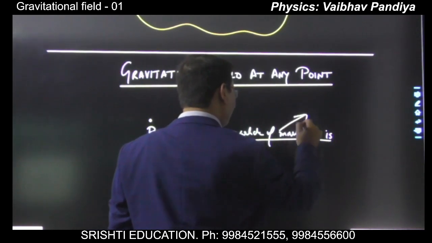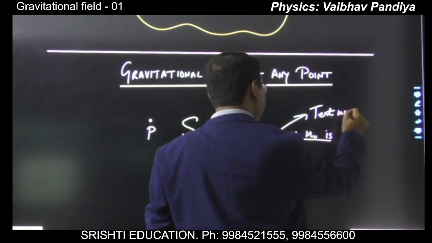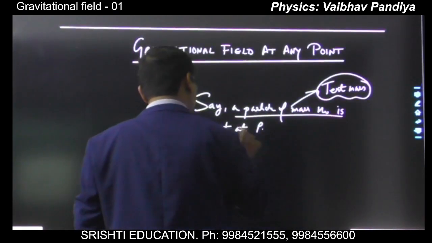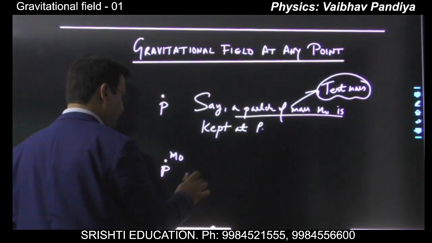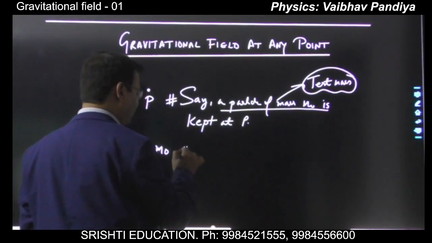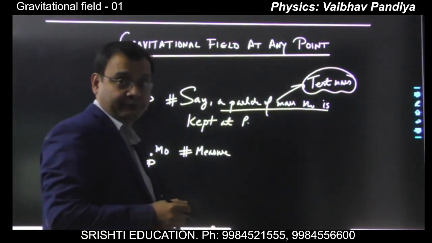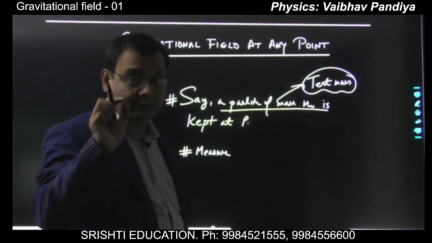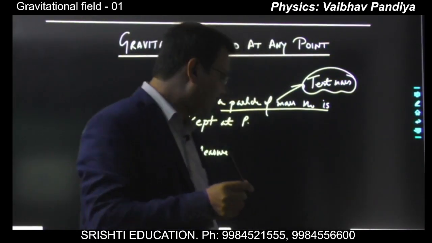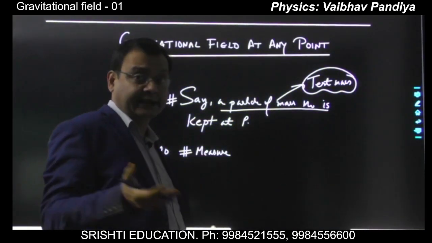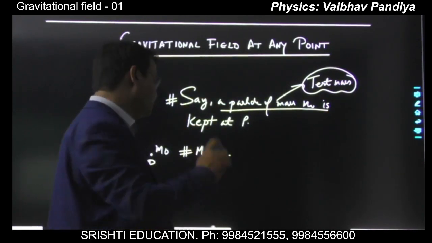You know what is the name of such mass? What name is it given? It is the test mass. Remember, it is going to detect and measure the field. So at P you have kept a mass m0. Now measure the gravitational force on m0. Measure not any other kind of forces, and also not the net force. For finding the gravitational field, we simply need to measure the gravitational force. Maybe some other forces too are acting on the particle, maybe the resultant force on the particle is 0. We are not concerned about these things. We have to find only the gravitational force.